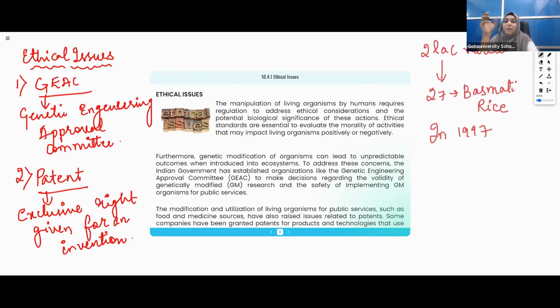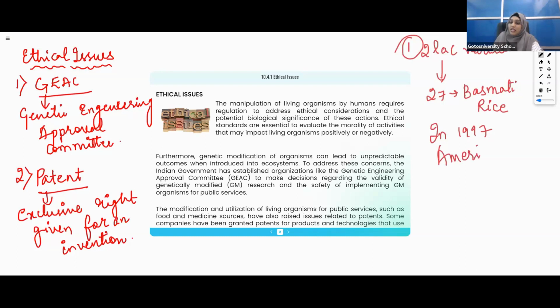An American company got the patent right of basmati rice. But later on, India claimed that we have been using and growing it in India since a very long time. So afterwards India won, and they took back the patent of the rice. This was the first case. The first case was about rice.